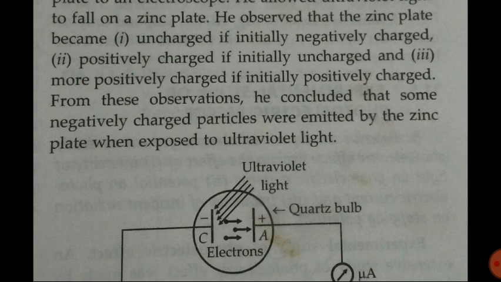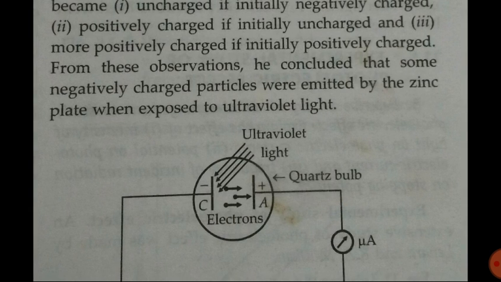Second thing what they observe, positively charged if initially uncharged. If zinc plate was initially uncharged, after the illumination of light it becomes positively charged. When it becomes positively charged, that means negative charge has left the surface, because initially the plate was neutral.